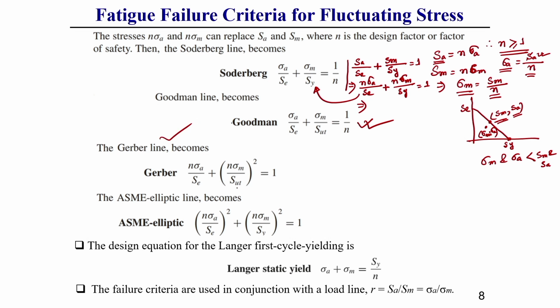Similarly, for the Gerber equation, instead of SA, n into sigma a is there, and instead of SM, n into sigma m is there. For the ASME elliptical, the equation comes like this. Similarly, for the Langer static yield criteria, the equation comes like this. These are the things you should keep in mind. Okay.